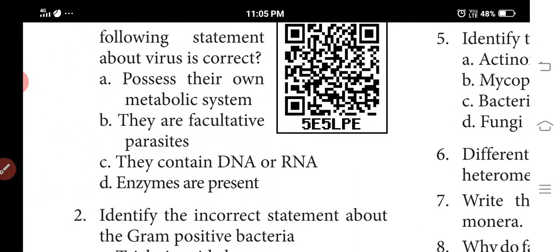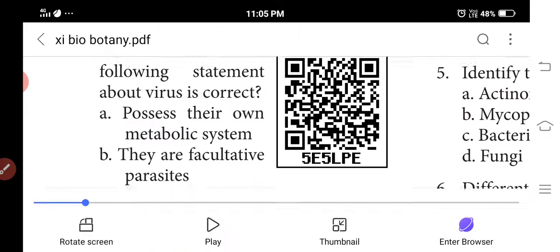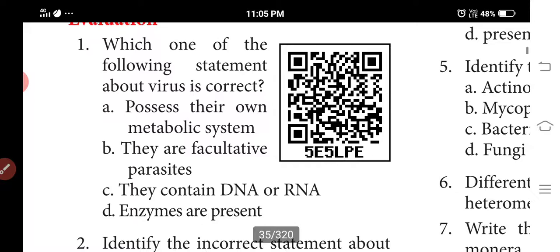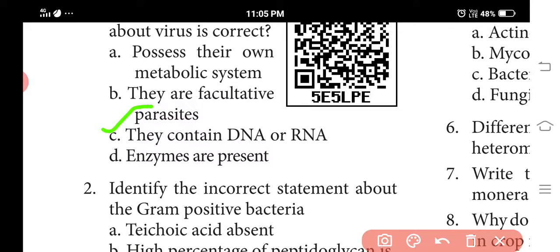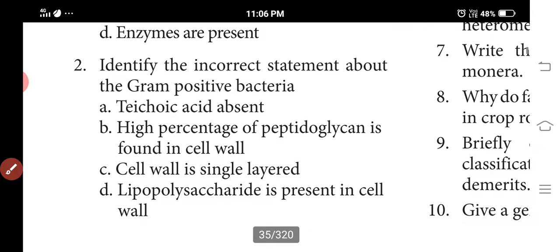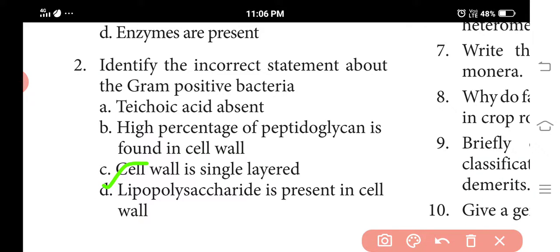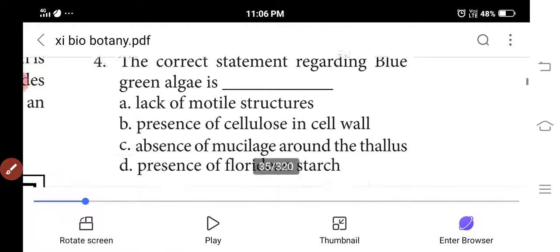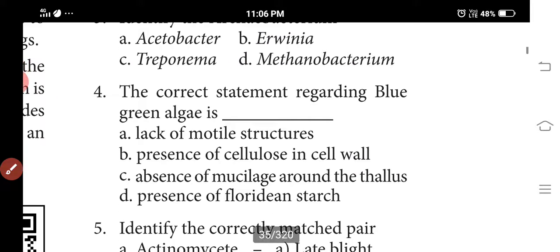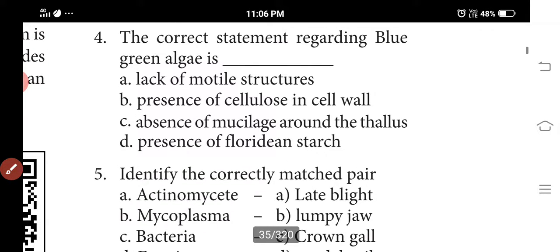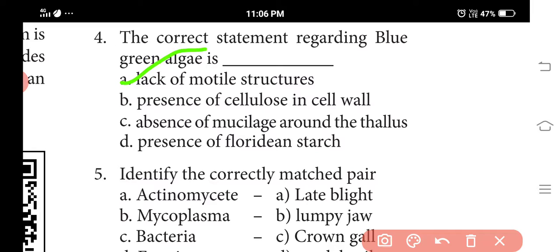Evolution part. Which one of the following statements about viruses is correct? They contain DNA or RNA. Identify the incorrect statement about gram-positive bacteria: lipopolysaccharides present in the cell wall. Next one, identify the archaebacterium: Methanobacterium. The correct statement about blue-green algae: lack of motile structures.